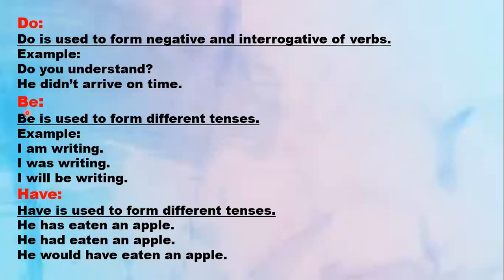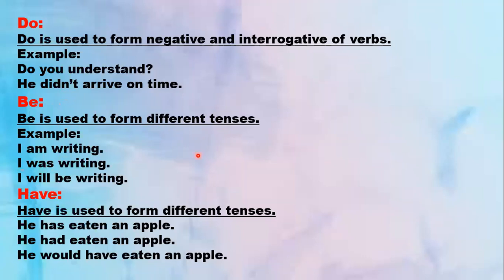Okay. Now look at be. Be is used to form different tenses. Example, I am writing, I was writing, I will be writing. So be is used to form different types of tenses. What are the tenses? Past, present, and future.